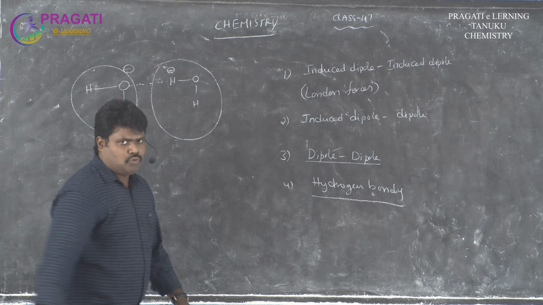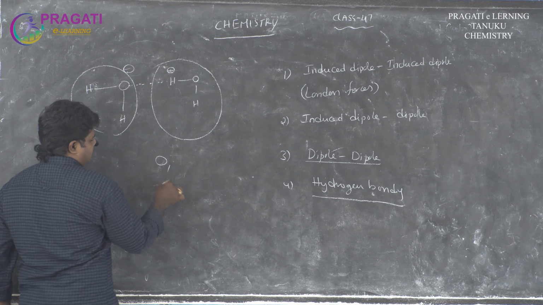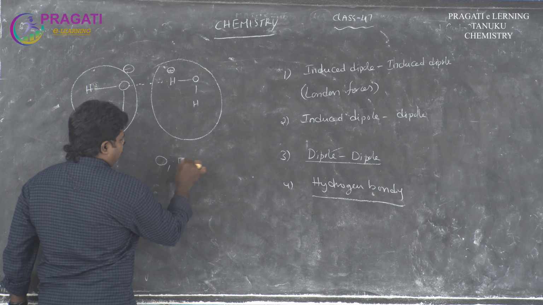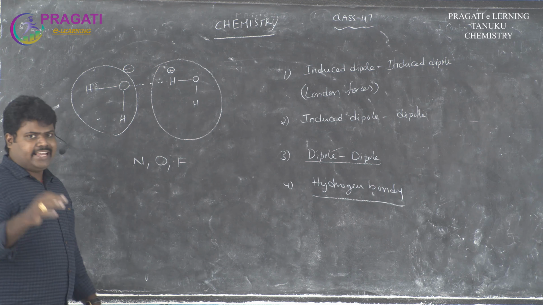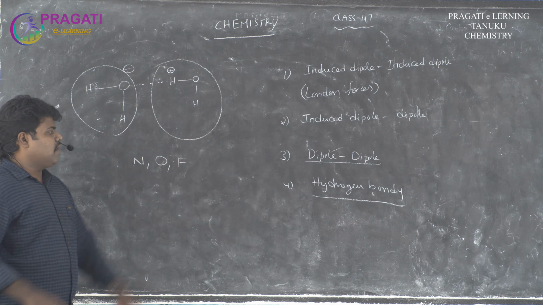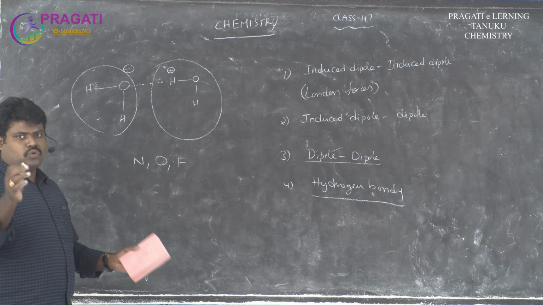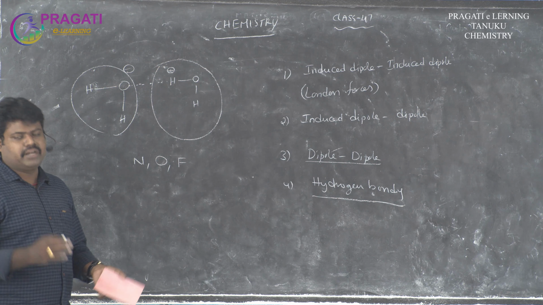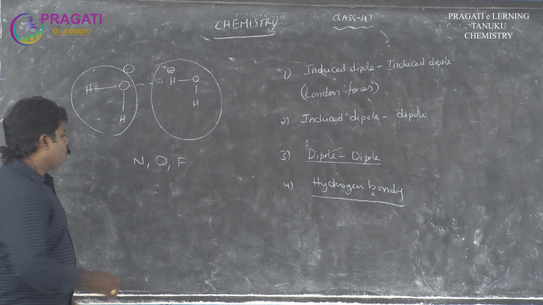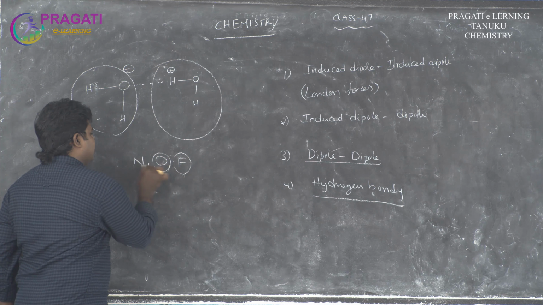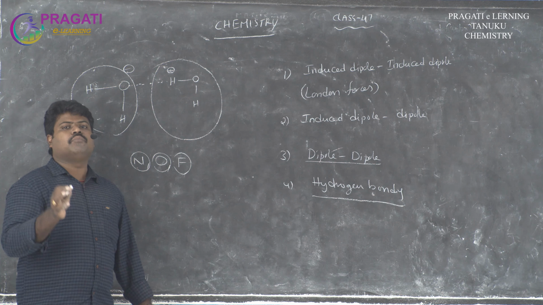Generally, hydrogen bonding is exhibited by only three types of elements. They are oxygen, fluorine, nitrogen. These three elements only exhibit this type of hydrogen bonding. No other elements, that means other highly electronegative elements like chlorine, bromine, do not exhibit hydrogen bonding. Only fluorine, oxygen, nitrogen, these three elements exhibit hydrogen bonding.